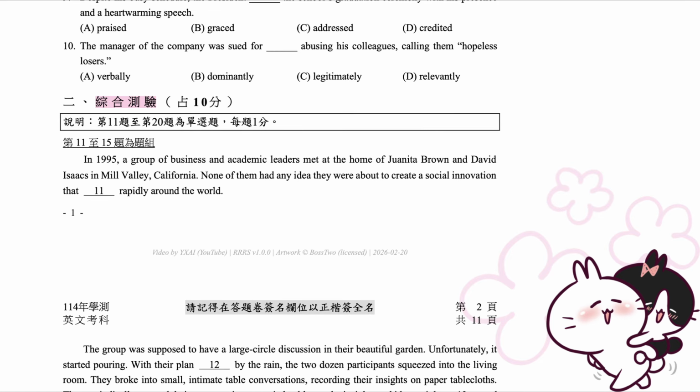2. Comprehensive test. 10 points. Directions. Questions 11 to 20 are multiple choice questions, 1 point each.